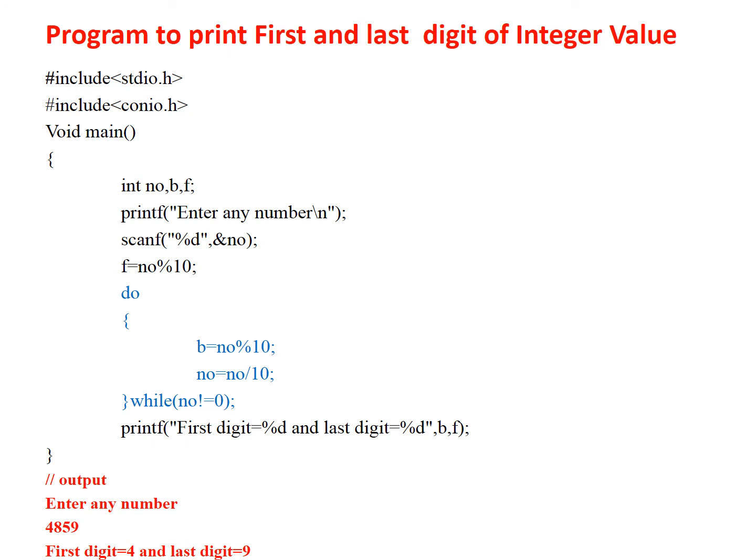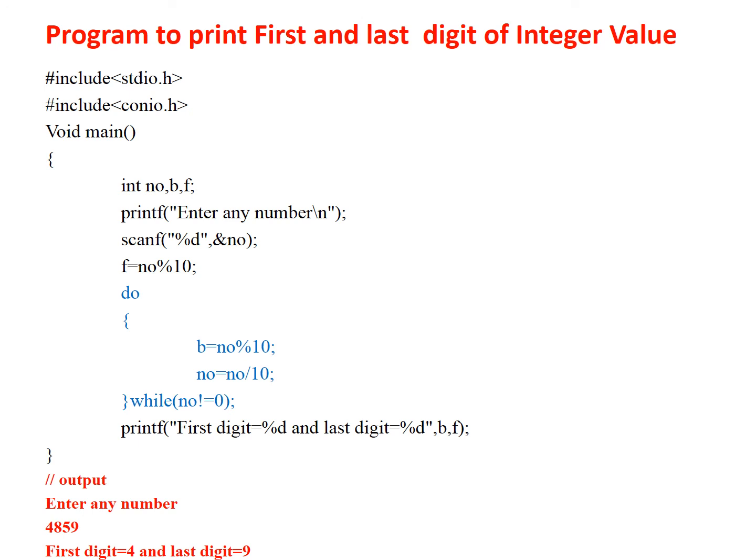For the first iteration b becomes 4859 modulus 10, again the value is 9, but we are interested in the first digit, so again we go for the new number by dividing by 10. So the number is divided by 10 and the latest value becomes 4859 divided by 10, which is 485. Then the condition is checked.